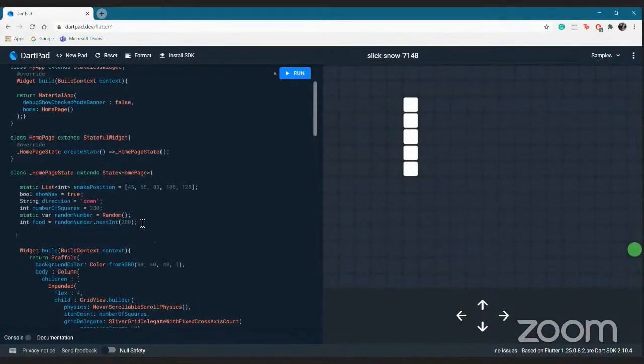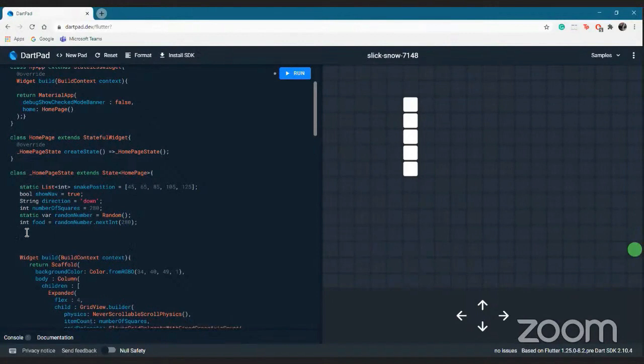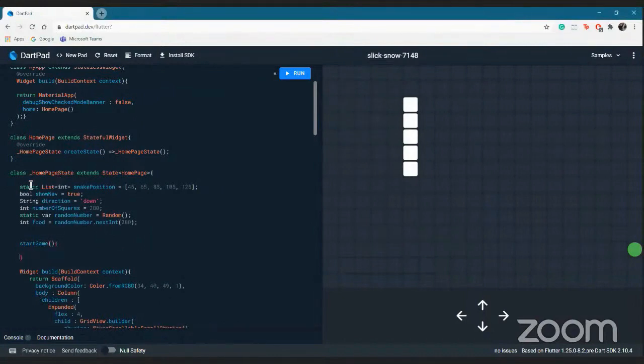Let's write the function initially. We'll write the function outside the build function, because declaring one function inside another might be really complex initially. That function will be startGame. What I want in my startGame is, whenever it is clicked initially, I want my snake position to be in default. I want this to become my snake position whenever I start the game.